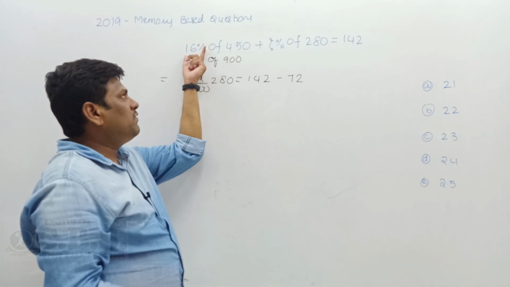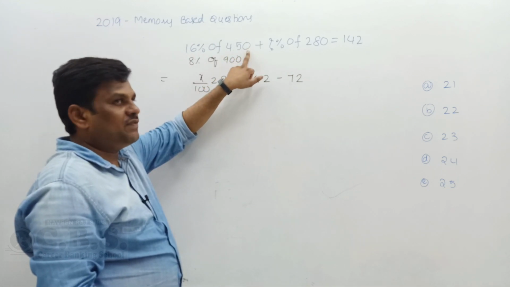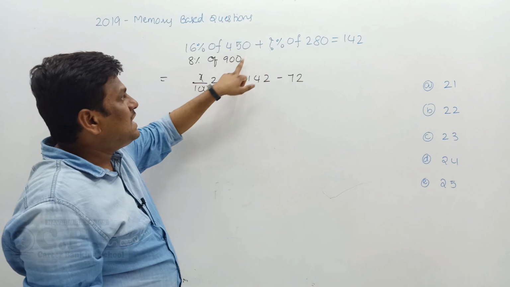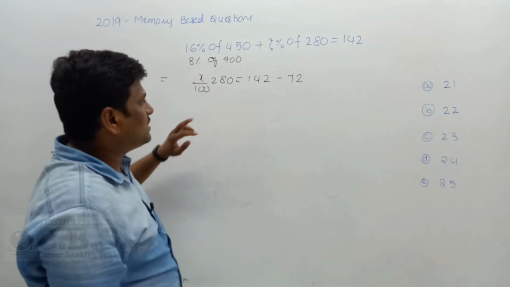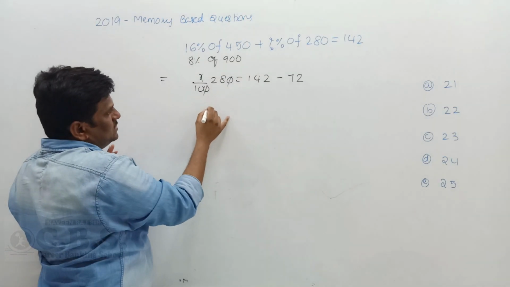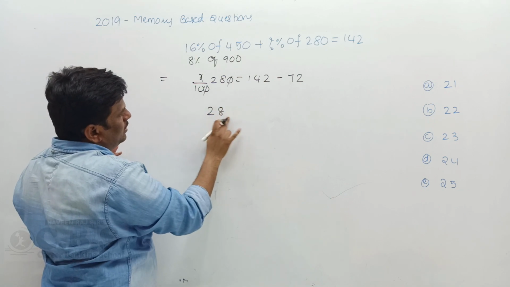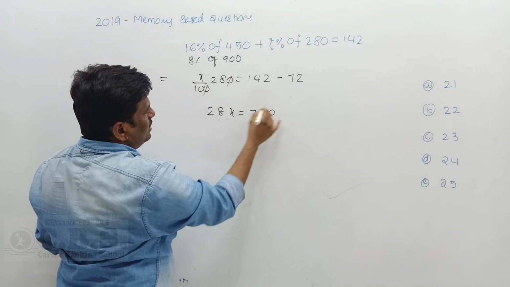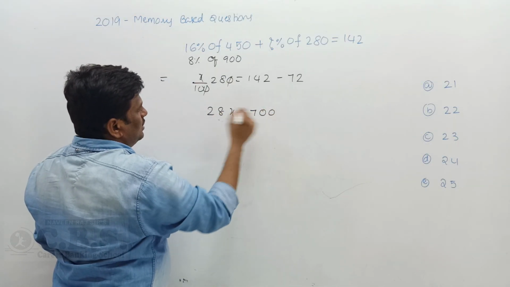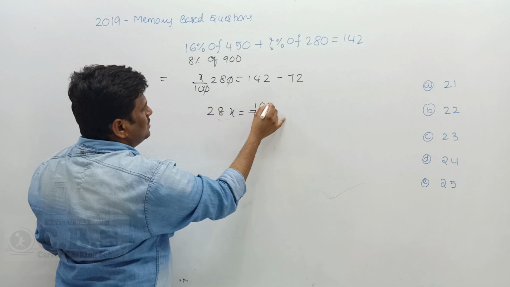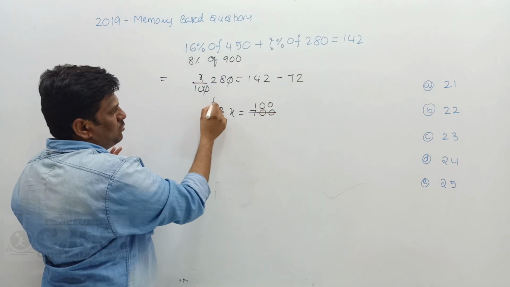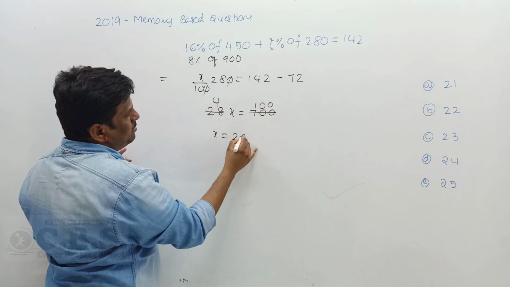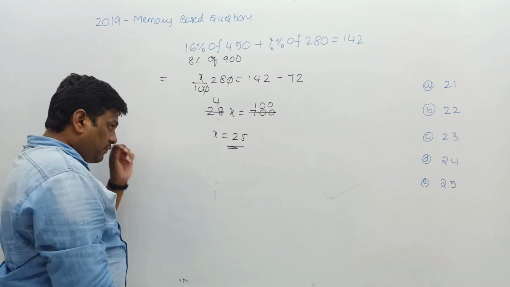When I do half, I definitely do double of 450. Double of 450 gives you 900%. 900% means 9, and 9 8s is 72. So the zeros cancel. Now it is 28x is equal to 142 minus 72, which is 70. Nothing but 700. 7 how many times? 100 times. So how many times? 4 times. x is equal to 100 by 4, which gives you how much? 25. So 25 is the final answer.